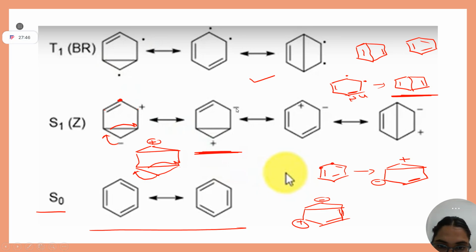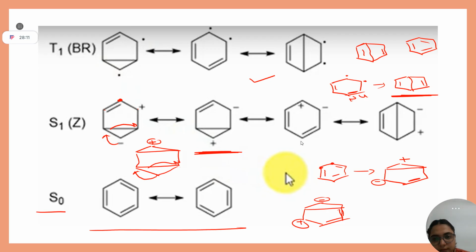See, negative, if this bond breaks, positive, negative. This negative, positive, double bond. And this negative, positive, double bond. Right? Actually, this double bond, they have written it in plus negative form. In real, it is benzene only, na? Ask me if you have other doubts on this slide.